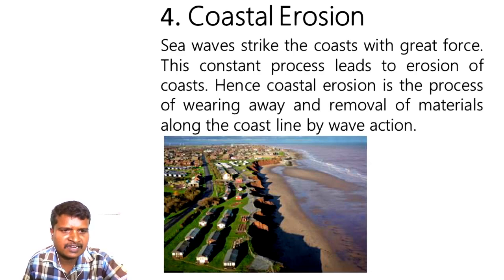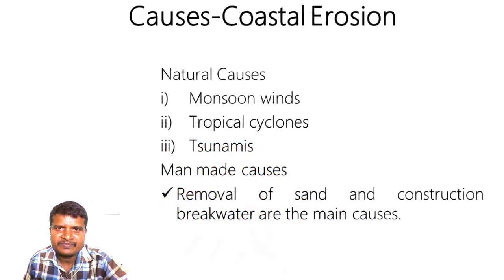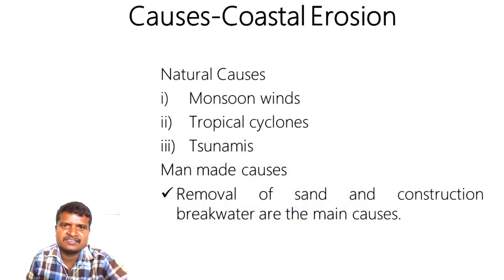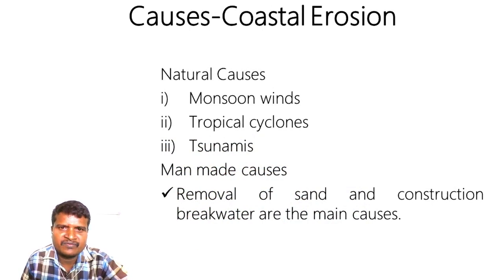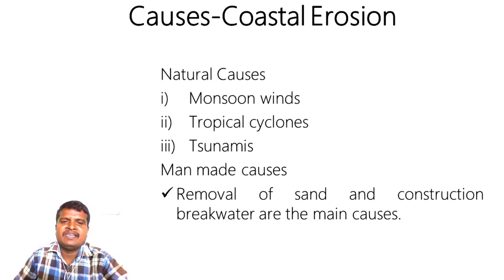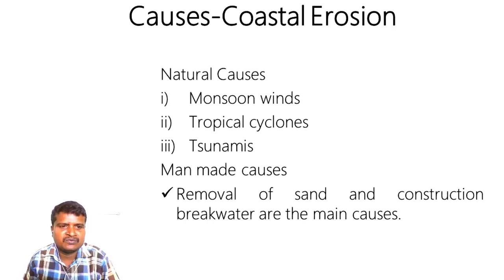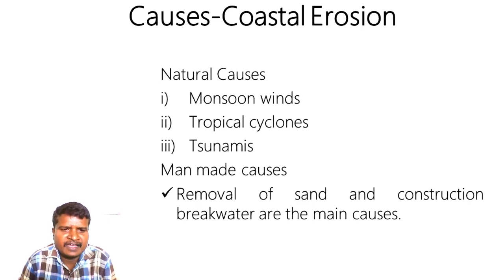Let us understand them a little bit. Here are the causes: monsoon winds, tropical cyclones, and tsunamis. When we are studying about southwest monsoons, especially southwest monsoon winds, they cause intensive coastal erosion along the west coast of India. Southwest monsoons cause coastal erosion in the west coast of India.